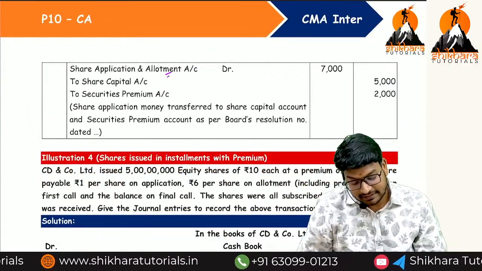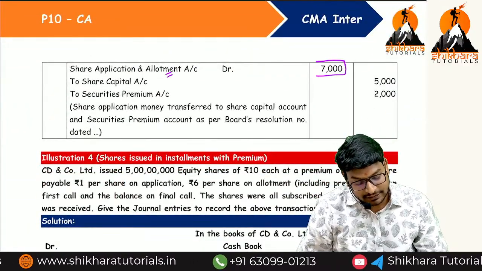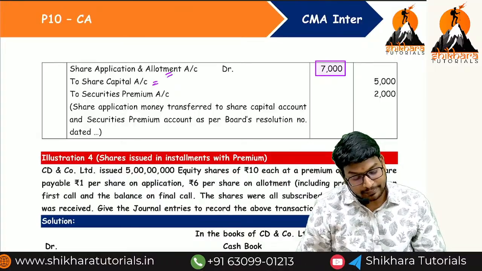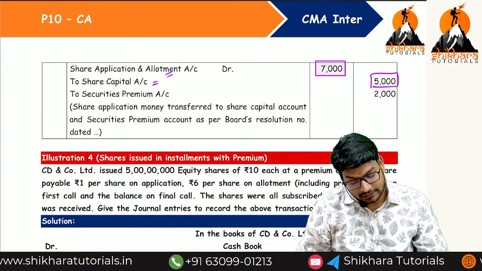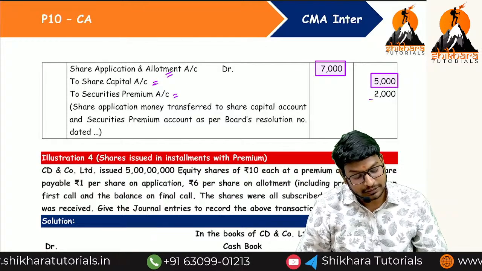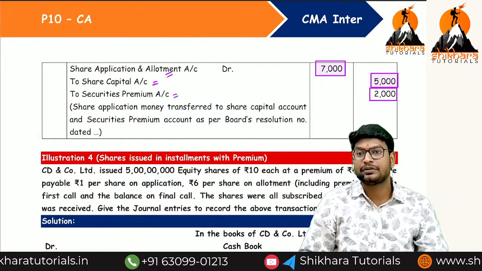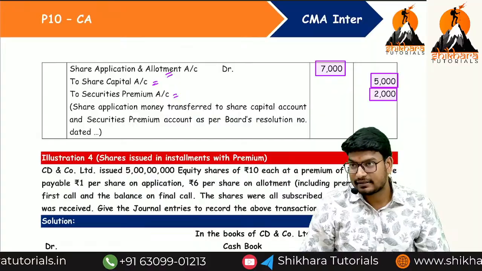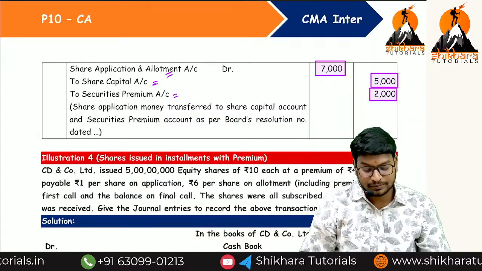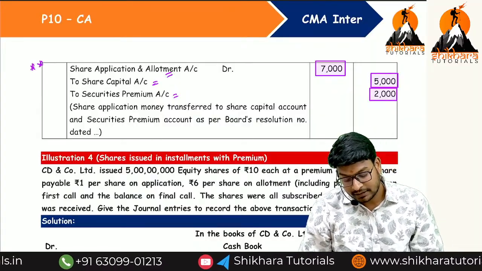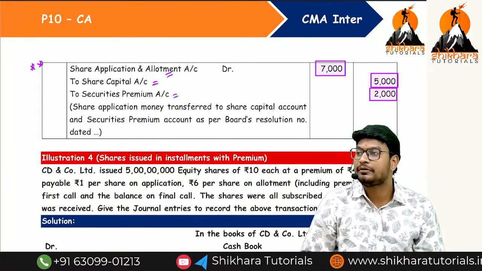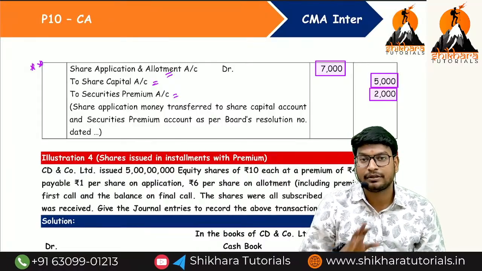So share application and allotment account debit, how much, ma? 70 crores. And to share capital 50 crores. And to securities premium how much, ma? 20 crores. Is there any doubts, ma, up to here? So we have discussed the examples also. So no doubt should be there. So this is the important entry. Unfortunately the people will transfer the total amount to share capital, but we should not do like that.